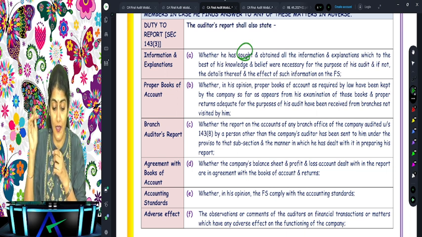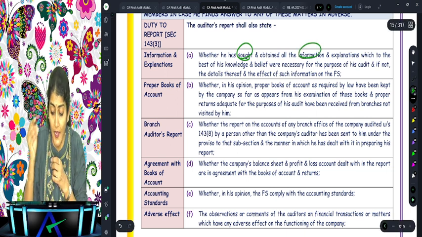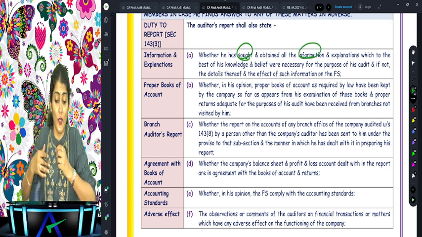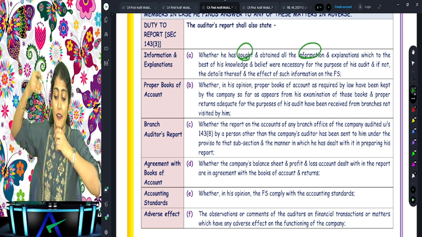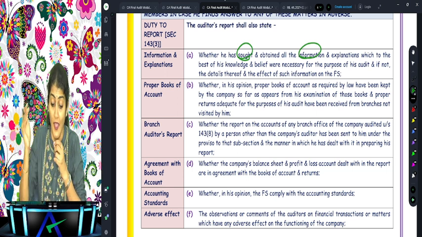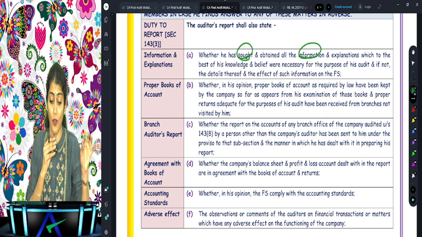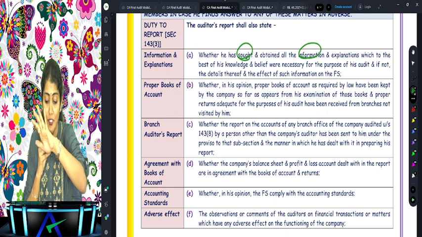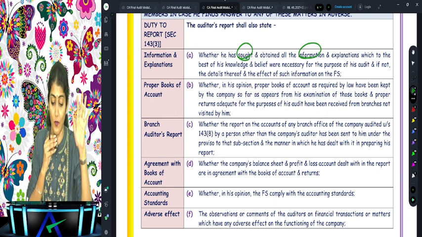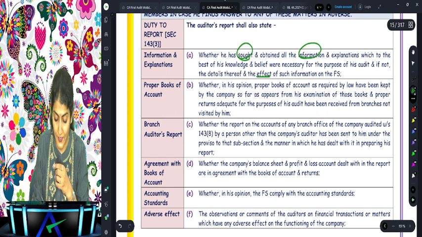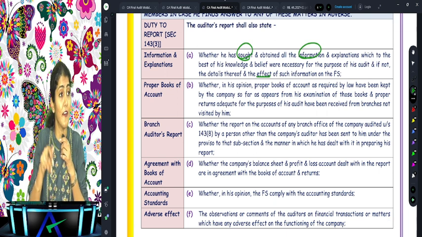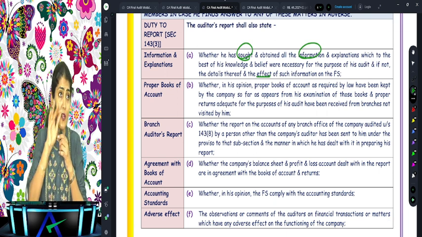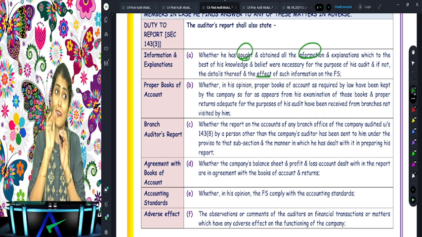So whether he has sought and whether he has obtained the information and explanation which to the best of his knowledge and belief are necessary for the purpose of his audit, and if not, the details thereof and the effect of such information on the financial statements. Okay, what could be the effect? And when will I have a negative reporting over here? Only intelligent students make an attempt, others keep quiet.